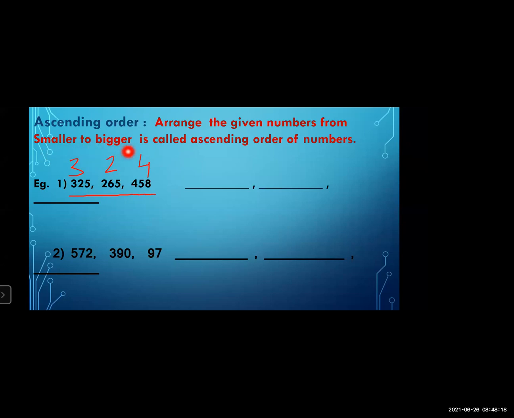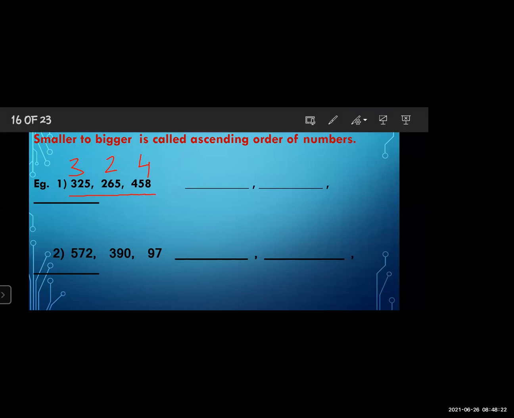Okay. So first of all, here you have to write the smaller number. Which one is the smaller now? 3, 2 or 4? 2. 2 is smaller. That's why 265 is the smaller number. And what do you have to do? You have to write 265 first here. Okay, we wrote this number.